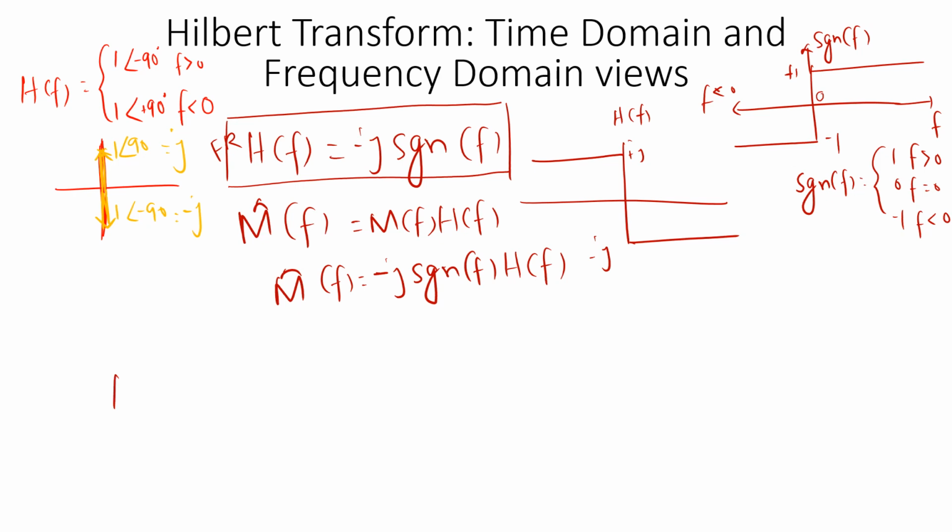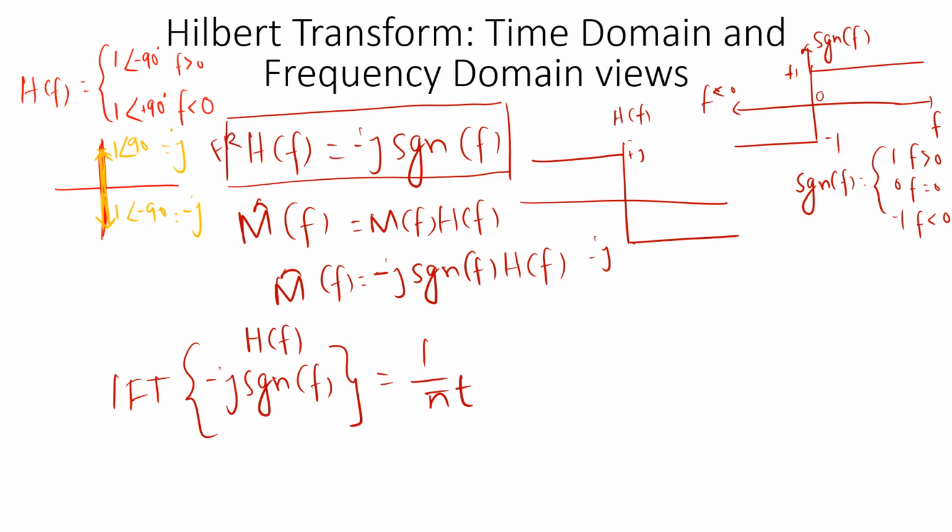The inverse Fourier transform of minus j signum of f is equal to 1 by pi t. This minus j signum of f is nothing but h of f, and its inverse Fourier transform should be equal to h of t. I'm not spending time on this, but if you want, I can share the material for that. You can just remember this result for the time being: the inverse Fourier transform of minus j signum of f is equal to 1 by pi t.